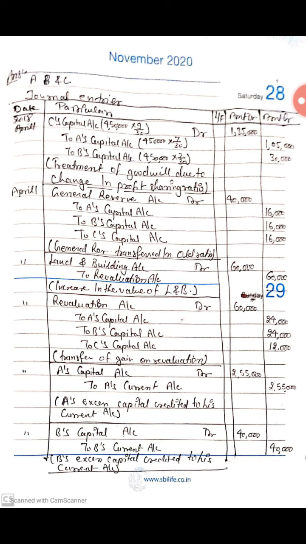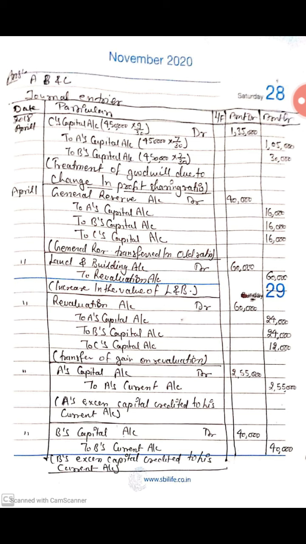Now the next entry will be general reserve transferred in old ratio. So general reserve account debit to A's capital, to B's capital, to C's capital. So it will come in front of general reserve 40,000, in front of A 16,000, B 16,000, C 8,000. Now we will pass our entry for increase in the value of land and building. Entry will be land and building account debit to revaluation account 60,000.